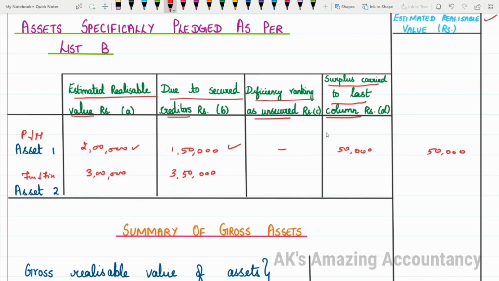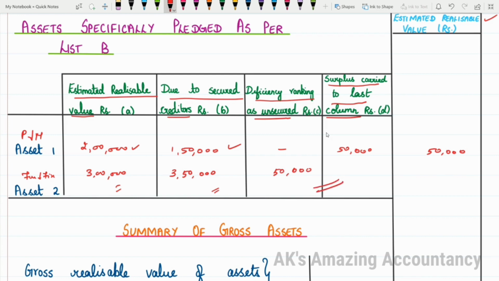Okay, now what is due to secured creditors is more than the estimated realizable value. What is due to secured creditors? It is 3 lakh 50,000. What is the estimated realizable value of the asset over which a pledge is created? It is only 3 lakhs. So here, do we have surplus or deficiency? Obviously we have a deficiency. How much is the deficiency? The deficiency is 50,000 rupees. So that 50,000 will come in deficiency ranking as unsecured, that is column C.